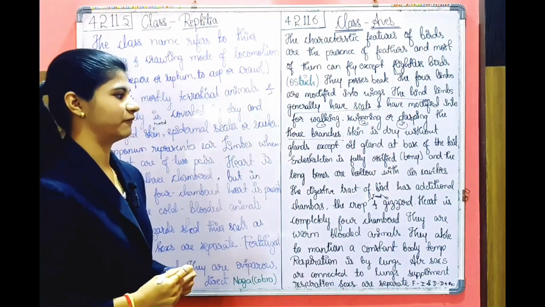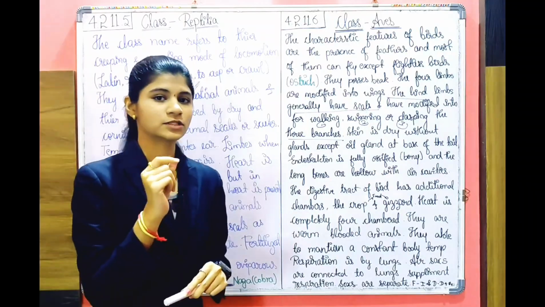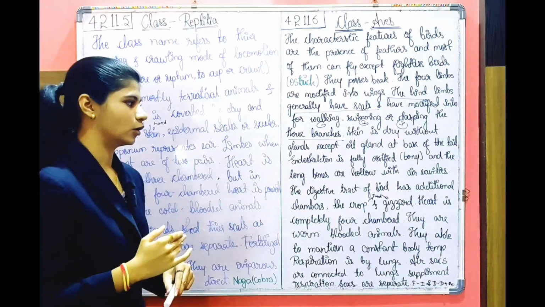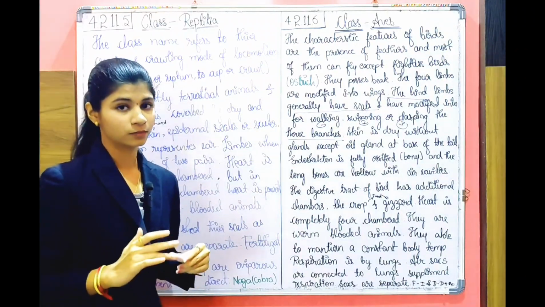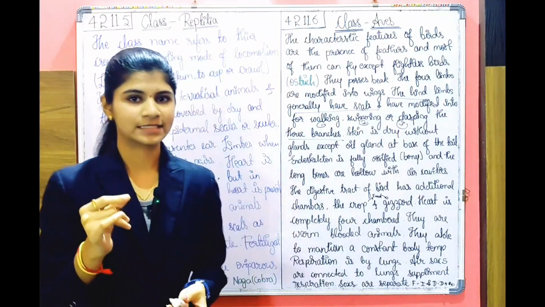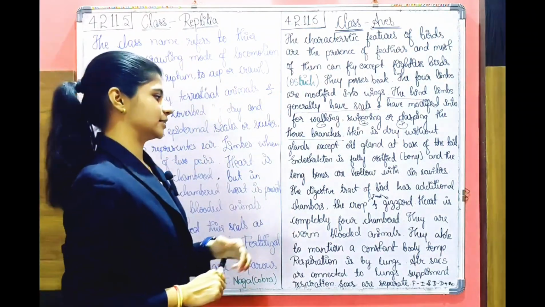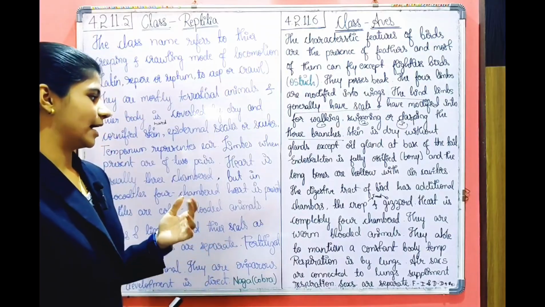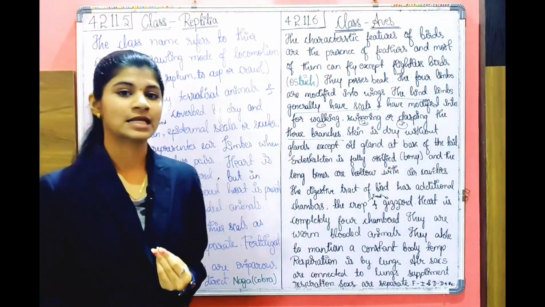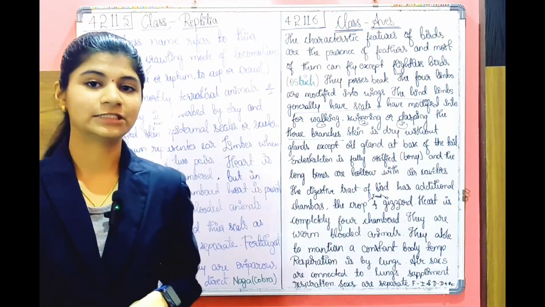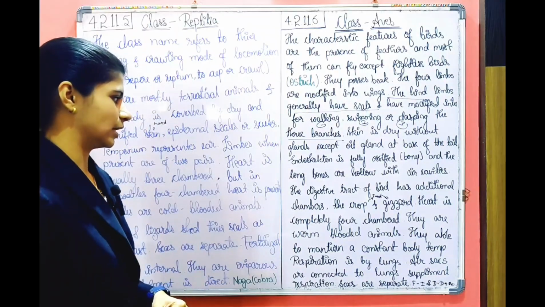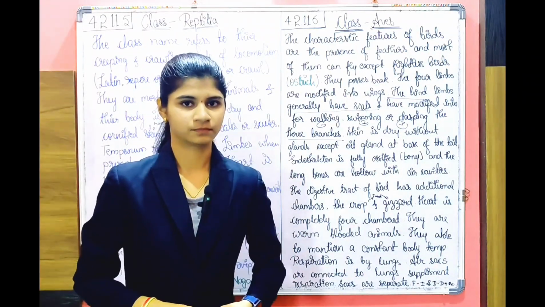Endoskeleton is fully ossified, which means the endoskeleton is totally bony, and the long bones are hollow with air cavities. The long bones present in birds are filled with air cavities inside. And then the digestive tract of birds has additional chambers. Now let us see which are those additional chambers in the class Aves. So the additional chambers are the crop and gizzard.